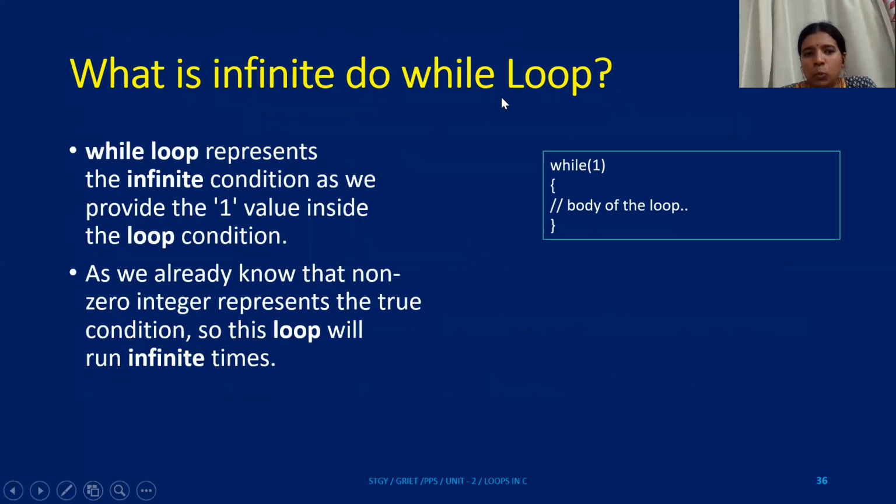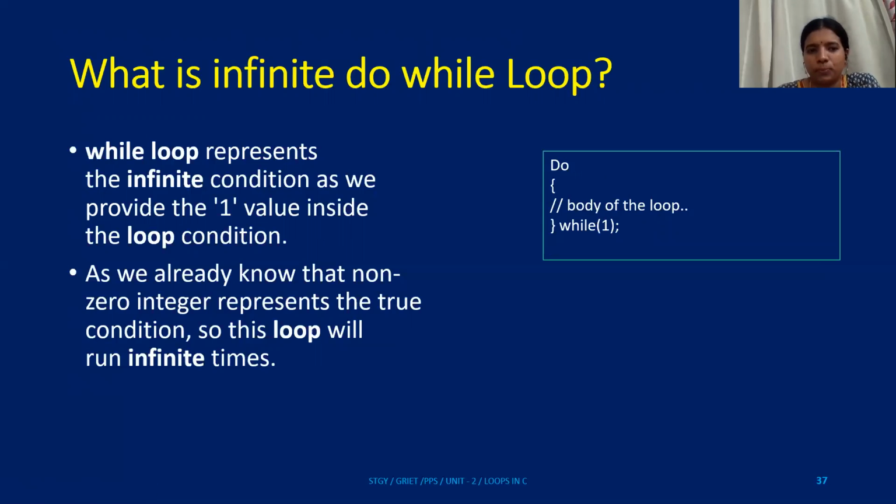So therefore, how does it work? Infinite while loop: while of one. What is this while of one? So in a while loop, your action repeats infinite times because one is a non-zero value, which is said to be true for a computer. So while of one runs forever until something in the body of the loop stops it. If you want to come out of this loop, inside this loop you need to have some condition associated with exit, break, or go to.